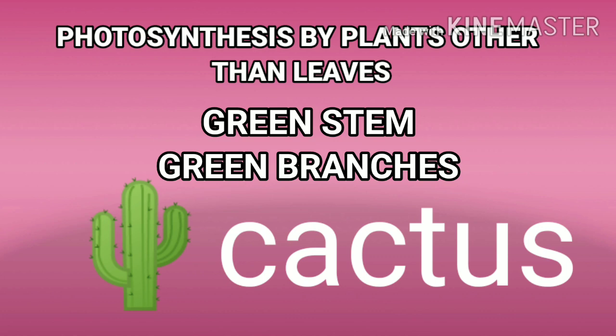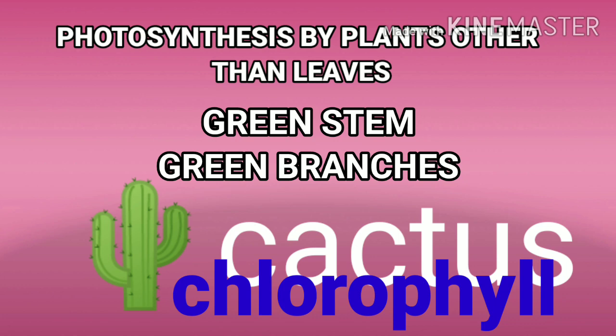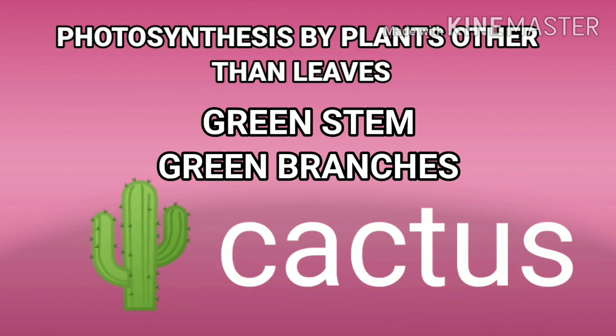So now how do these plants prepare their food? You must have seen that cactus plants have a green, thick, fleshy stem. So why are they green? Because they have chlorophyll, right? So the green stem and green branches of a cactus plant also carry out the process of photosynthesis to make food for the plant. Understood? So that is how cactus plants prepare their own food.